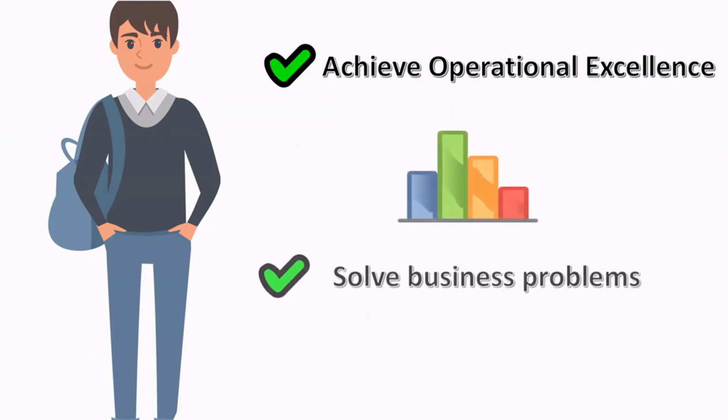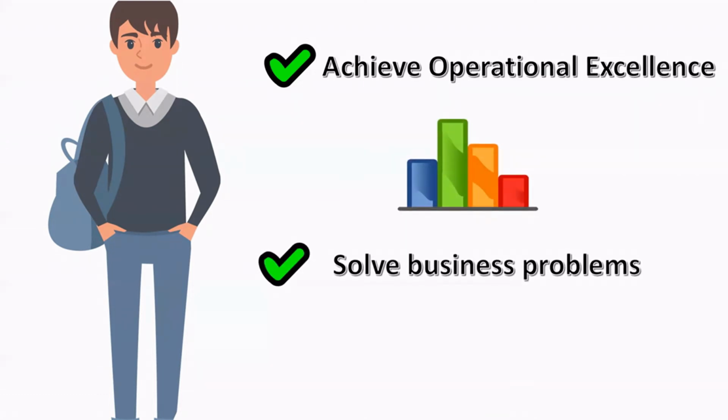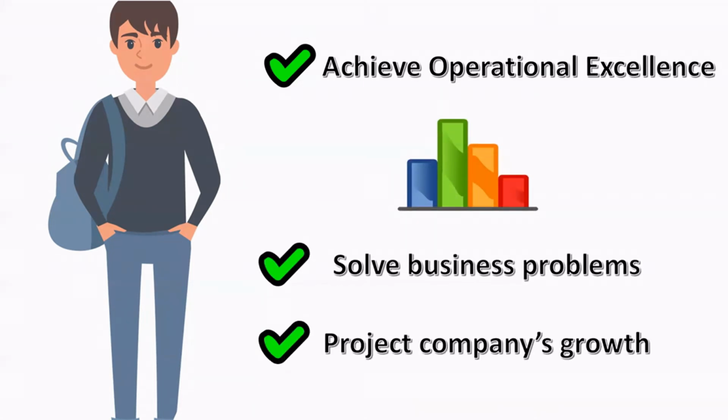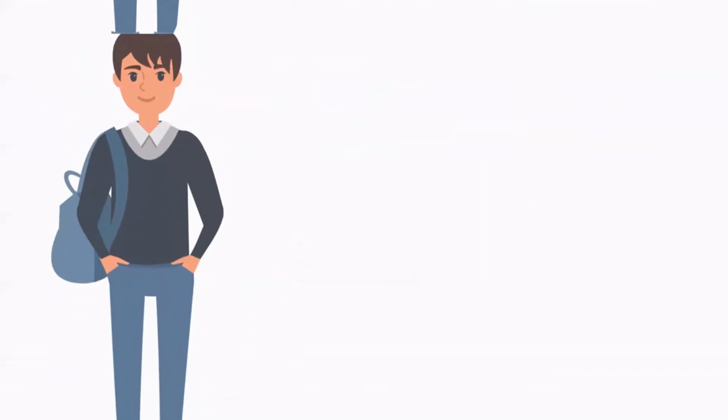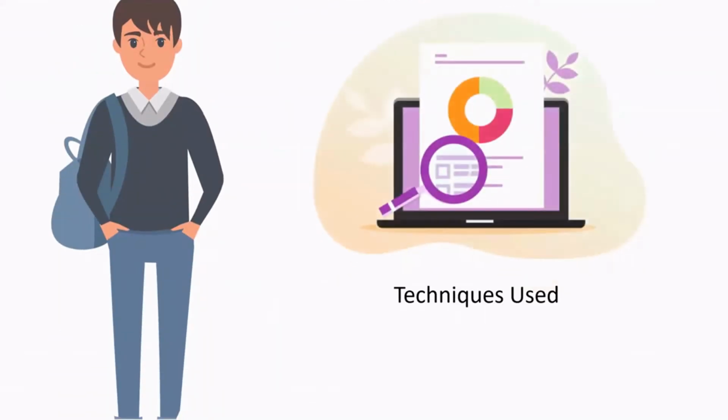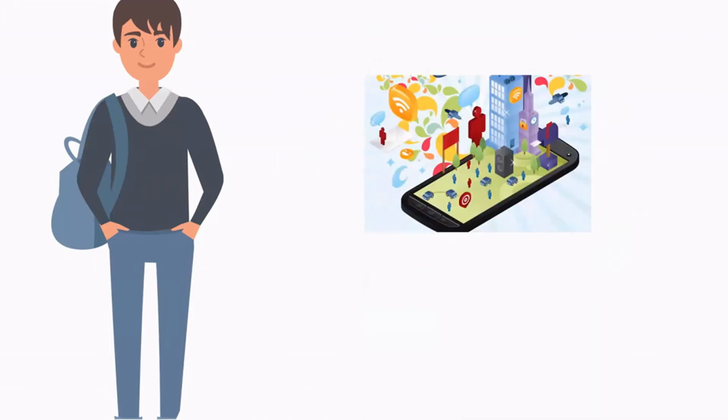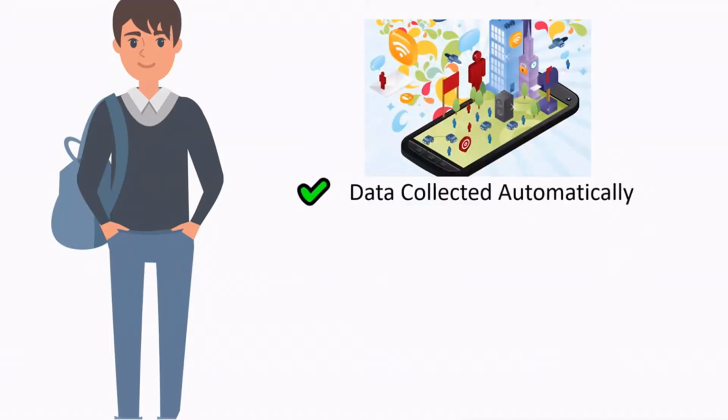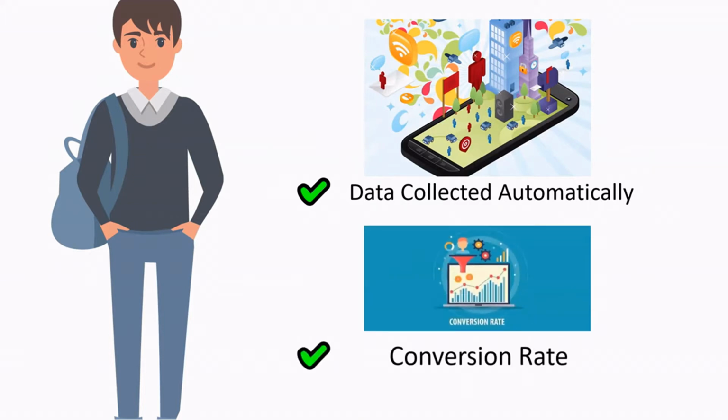Ryan stated that data is not only limited in answering business problems, it projects a clear direction for the company's growth. In this section, I'm going to talk about the techniques used by Ryan. He mentioned that Shopee's platform is designed so that data is automatically collected when users tap into a link. Whilst doing so, they will analyze the conversion rate to identify which page gained the most traffic. Ryan also mentioned that the process of collecting data is scripted, hence no complicated techniques were used.